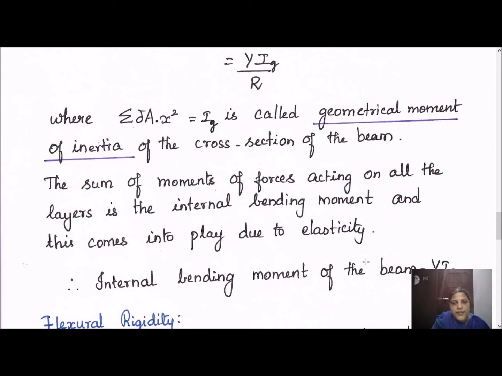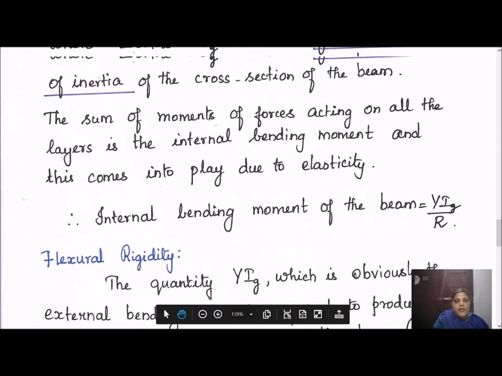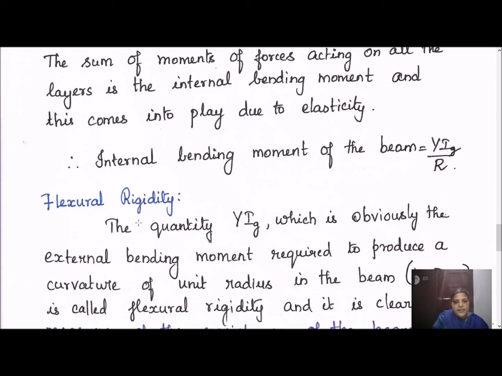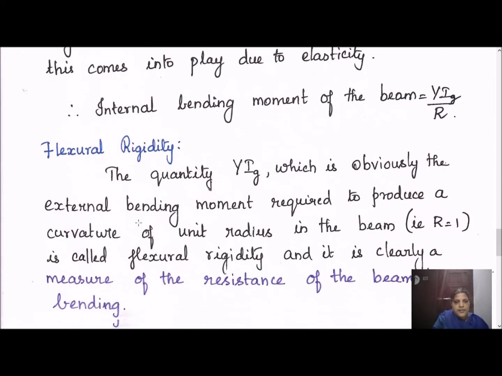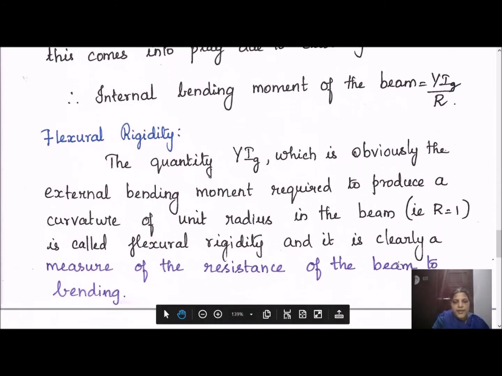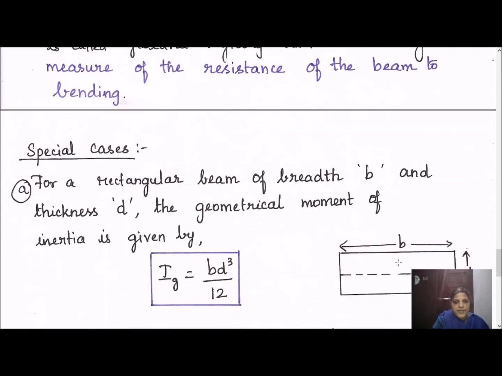So the final step is, instead of calling this a bending moment, we are going to call this the internal bending moment. The value is YIg divided by R. Then we can say this value Y into Ig is called flexural rigidity. This gives a measure of the resistance of the beam to bending.